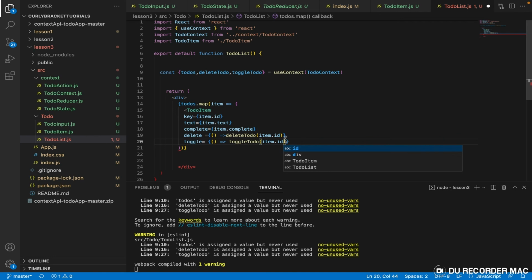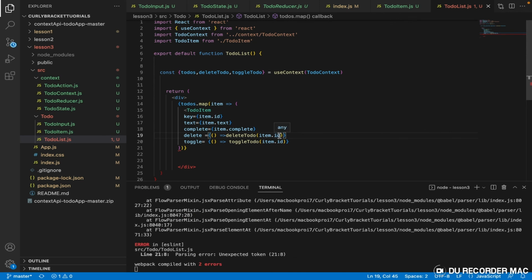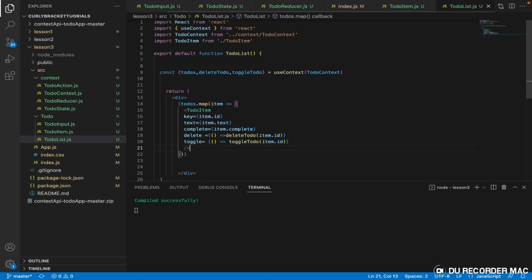With this ID, it will know which item to toggle, because if not, it will just toggle everything, right? It will only affect a particular item, only where the ID is equal to the payload. Okay, so what else? Okay, so yeah, that should be all.